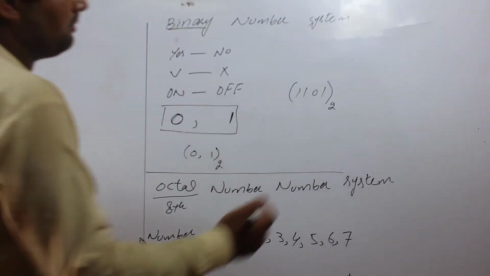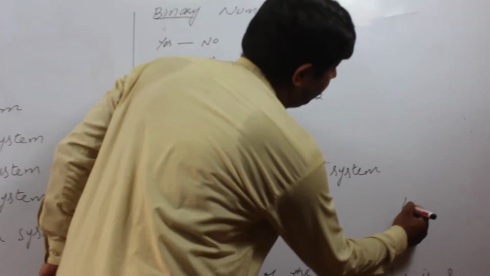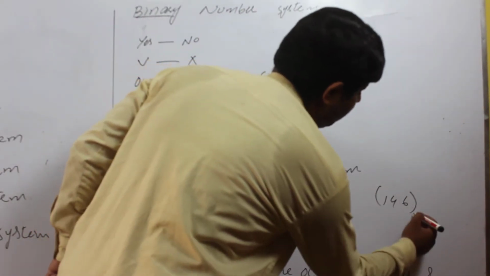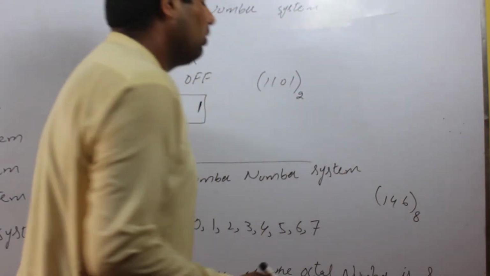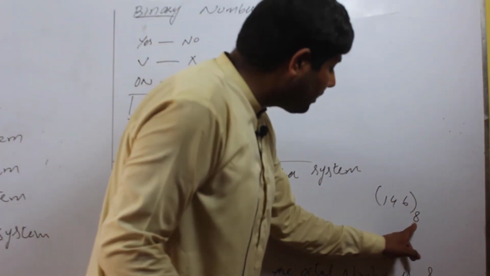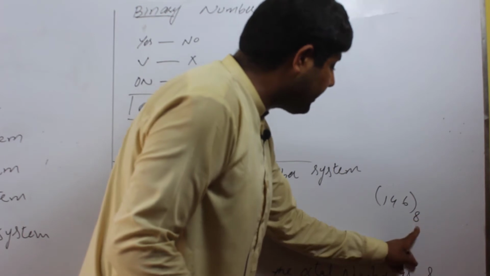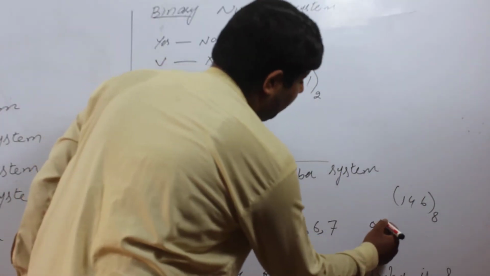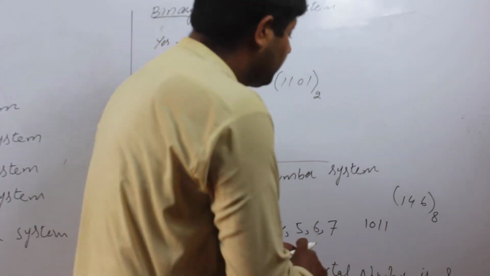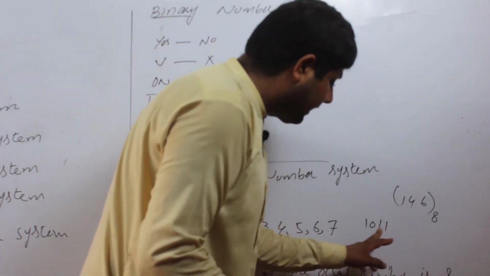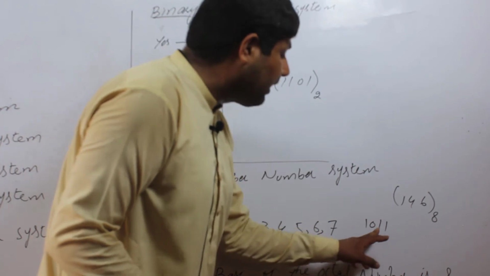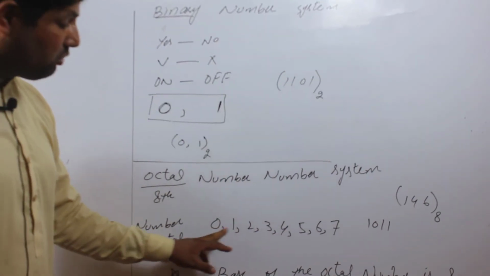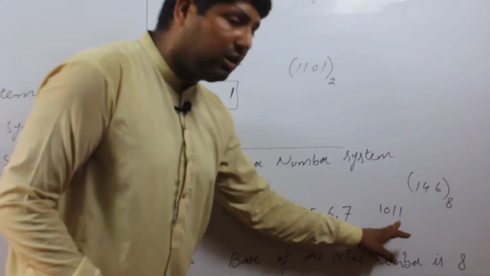If we write the term 1, 4, 6 and put the base 8, this is a term of octal number system. The base 8 shows the term is of octal number system. If we write 0, 1, 1, 1, these digits are binary, but these two digits are also included in octal number system.